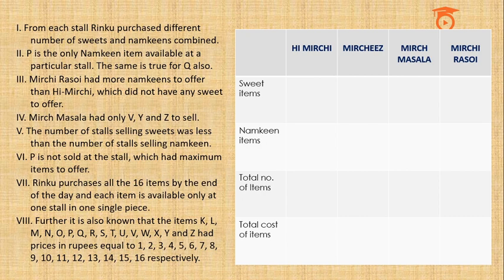You can see Hi Mirchi, Mirchis, Mirch Masala, Mirch Rasoi, and here sweet items, namkeen items, total number of items, and total cost of item. Each column and each row, each cell is of importance over here.